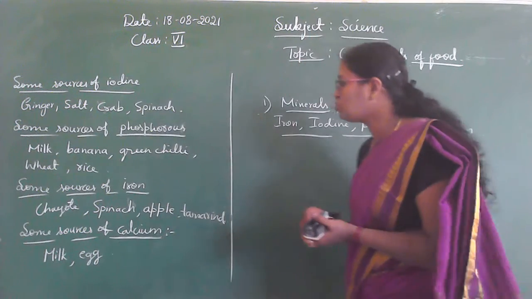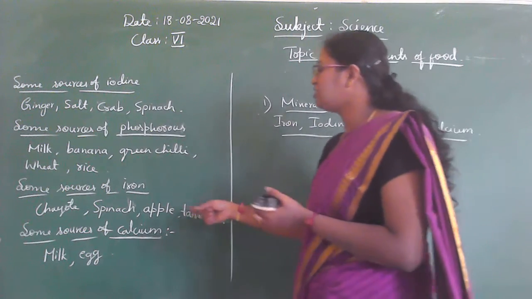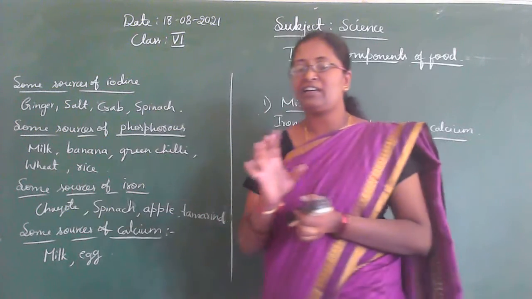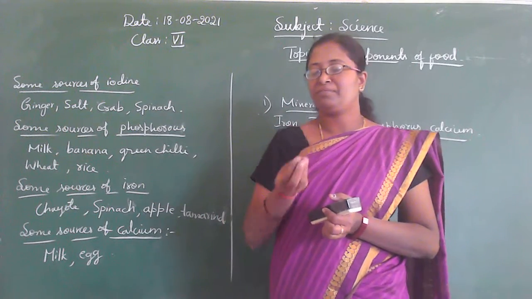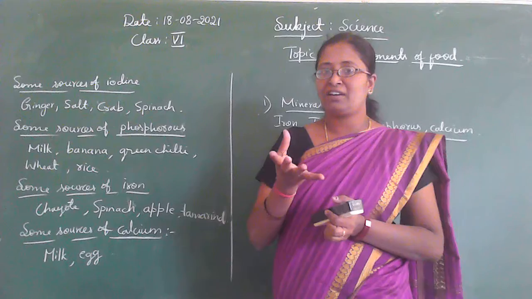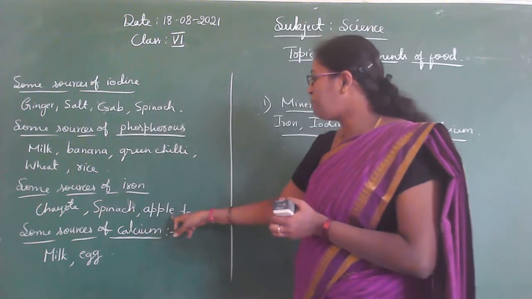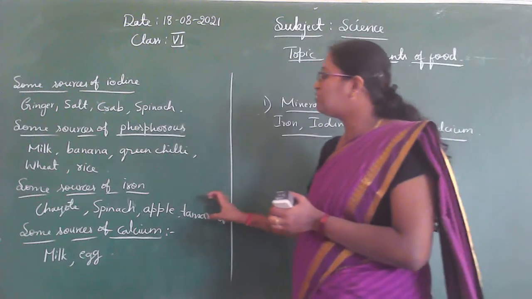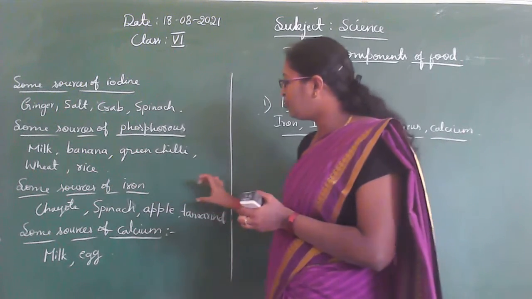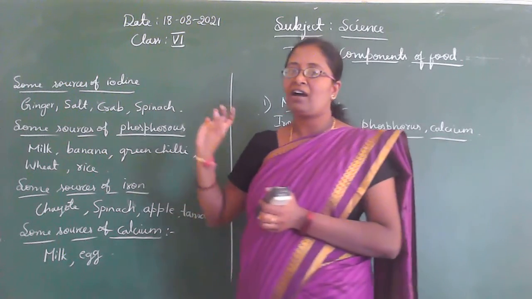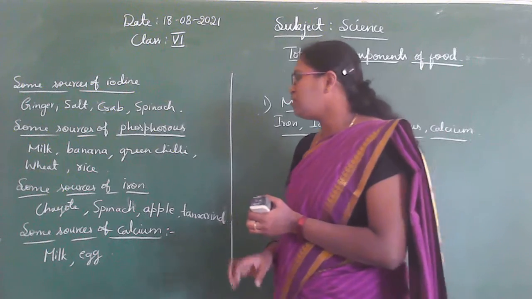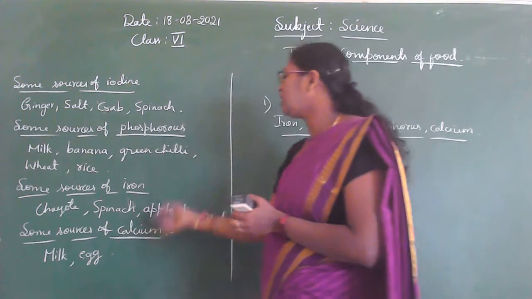Tamarind also contains iron. See here, this chayote is called in Kannada seeme badnekai. Chayote, spinach, apple, tamarind, they are the food materials that contain the mineral iron.